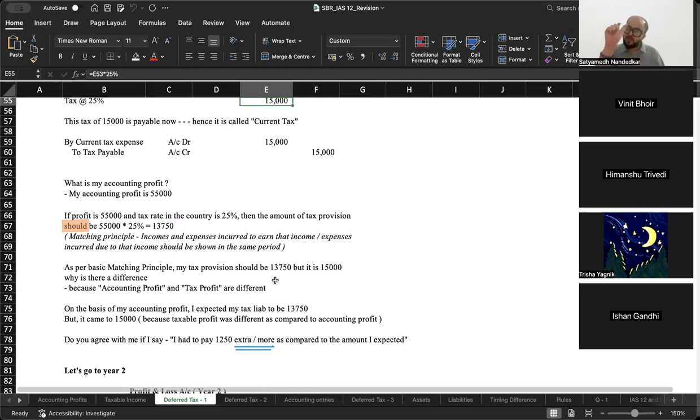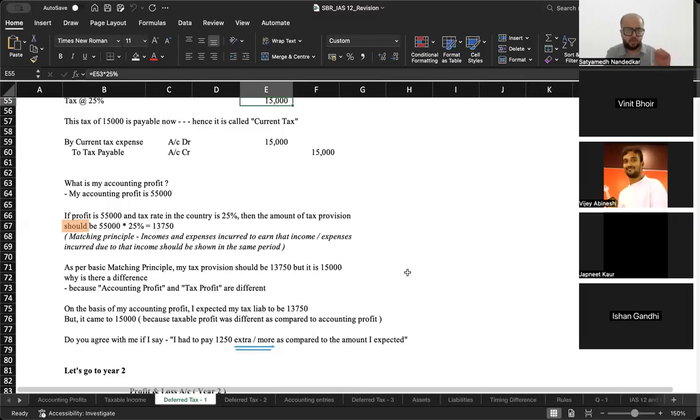down to 15,000. मेरा expectation था 13,750, liability came to 15,000, which means I had to pay 1,250 over and above the amount that I had expected to pay. मेरे हिसाब से the amount of payment using the basic matching principle should have been 55,000 into 25%, that is 13,750. How much did I actually end up paying? I actually ended up paying 15,000, which was 1,250 more than the amount that I had expected.